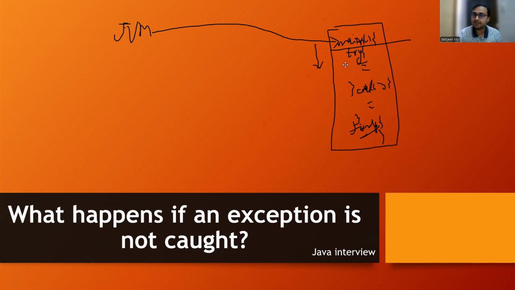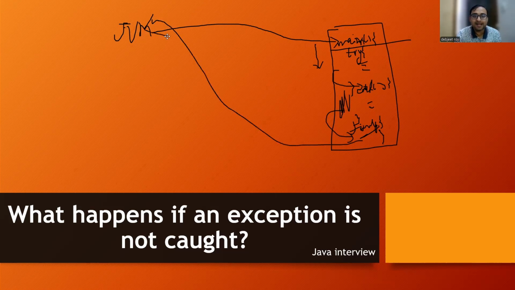If there is any exception coming, then it will see in the catch block whether that exception is being caught or handled within the catch block or not. If that exception is caught in a catch block, it's perfectly fine. It will throw that exception with a message. Or else, if it is not caught in the catch block, then what will happen? It will go to the finally block. In the finally block also, it will see whether it's caught or not. No, it's not caught. Then what will happen?